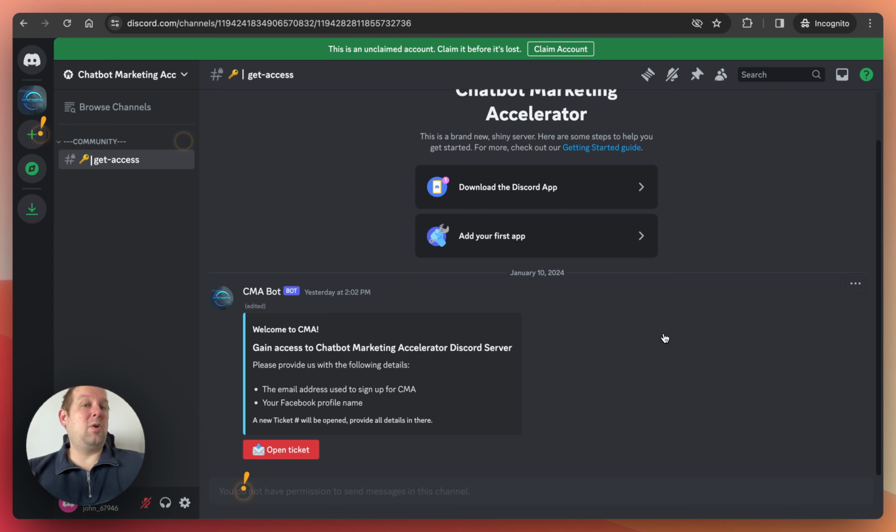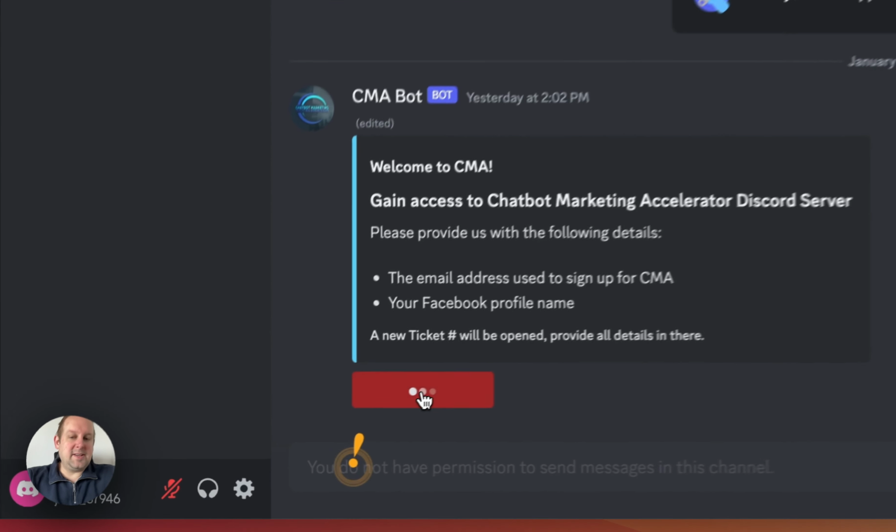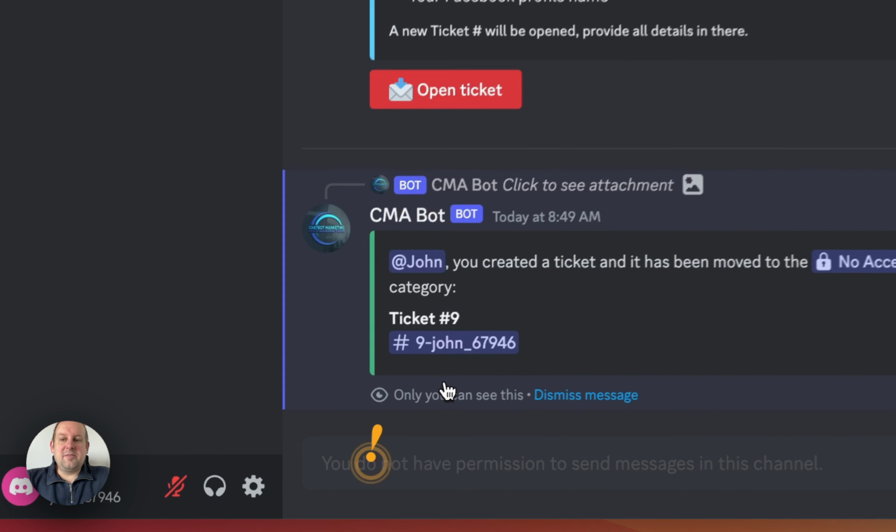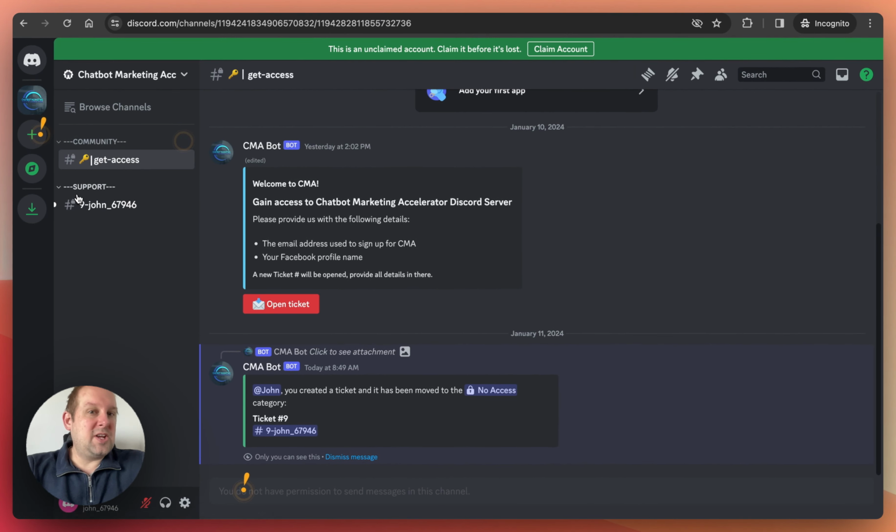So as you can see, I'm now logged into Discord, and the only thing that you will see is this get access section, right? Don't mind the exclamation mark on the left-hand side, because that is Discord incentivizing you to create your own server instead of joining an existing one like the Chatbot Marketing Accelerator. So in order to get access, you will need to open a ticket. And then from here, you will see a new channel popping up. And this is the ticket that you just created.